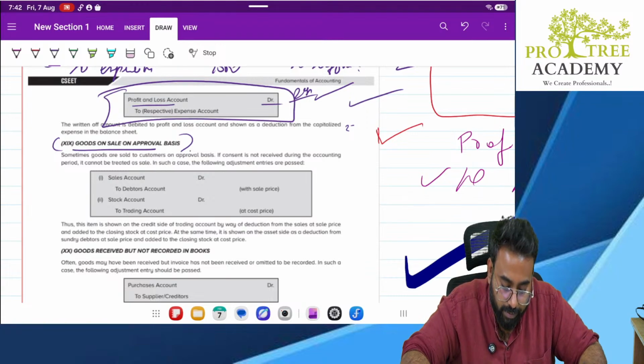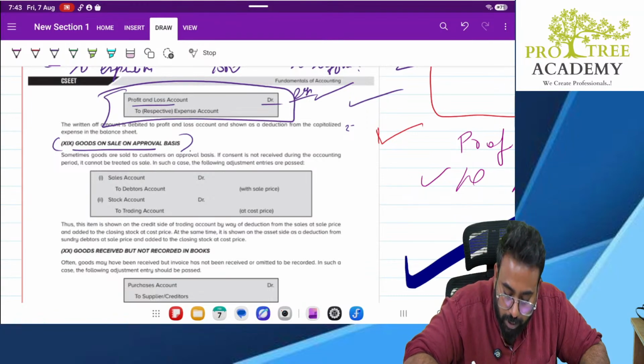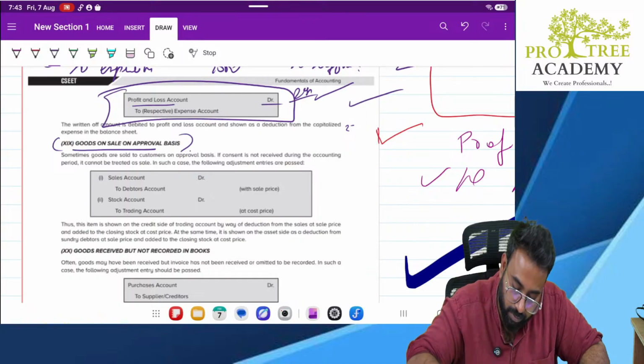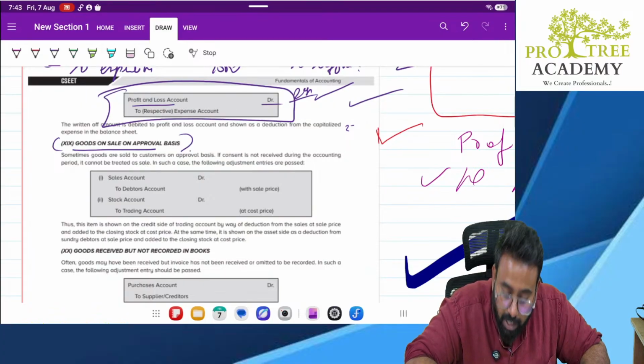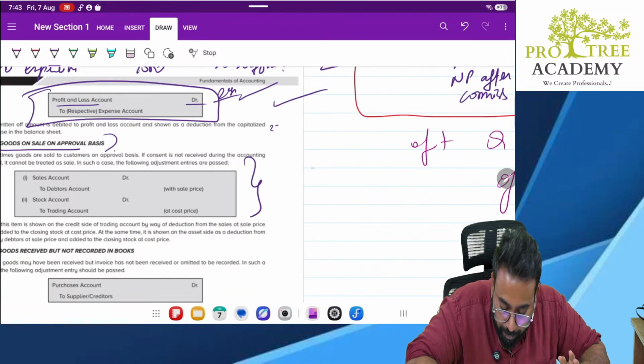Any doubts in this? Okay. So when you send the goods, what is the journal entry you will pass? You will record it as sales only. Debtors account debit to sales account.